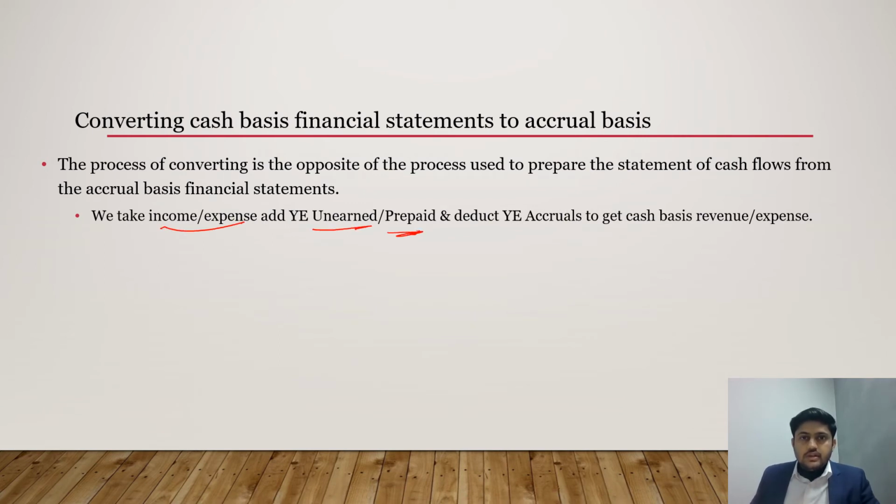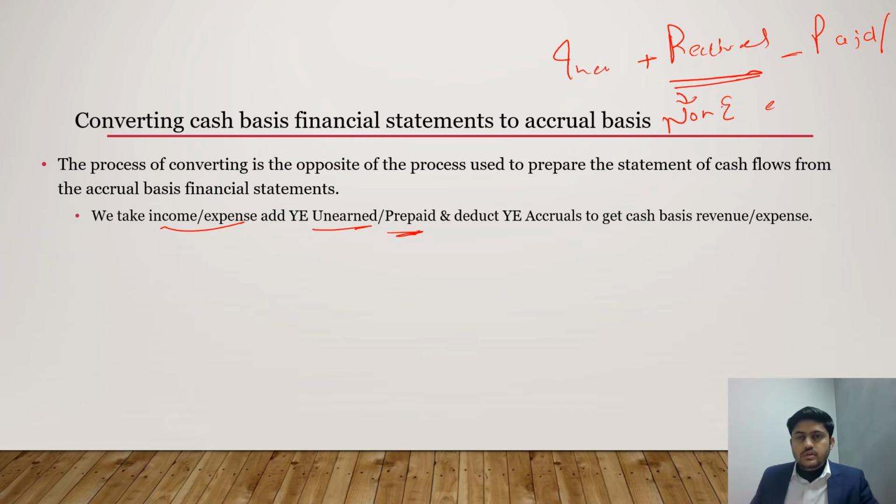So that means income on accrual basis plus what we have received which is not earned, and then less what is earned but not received, right?